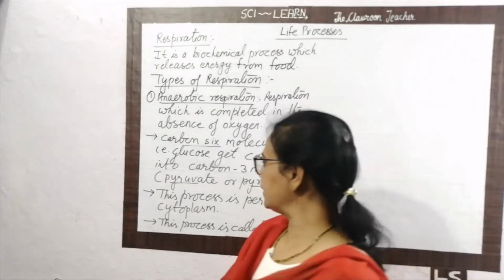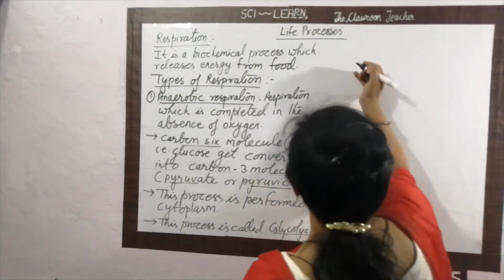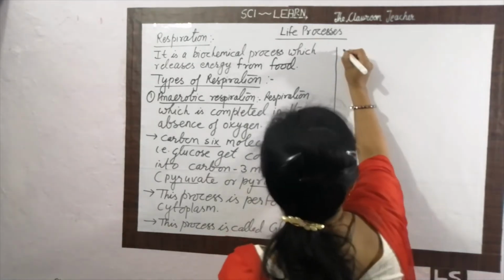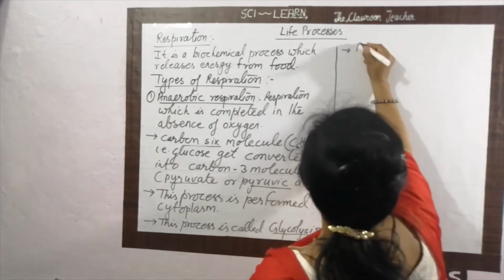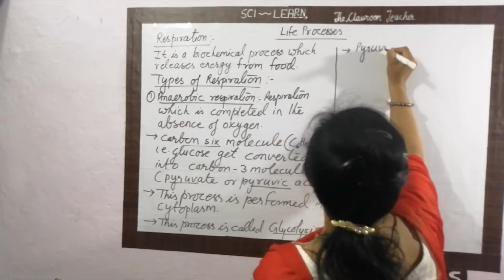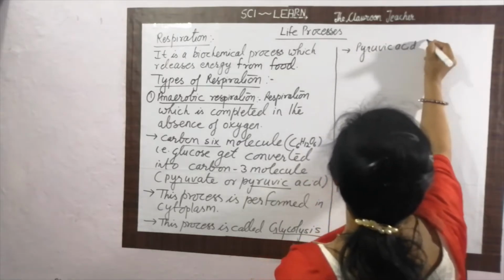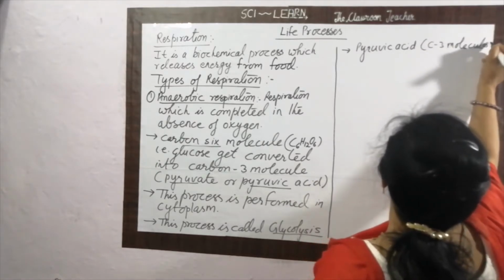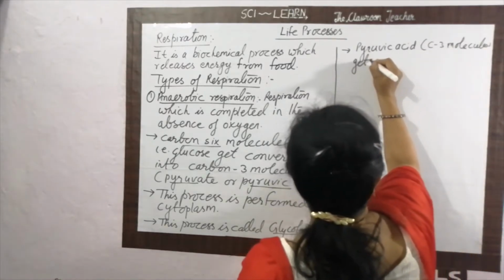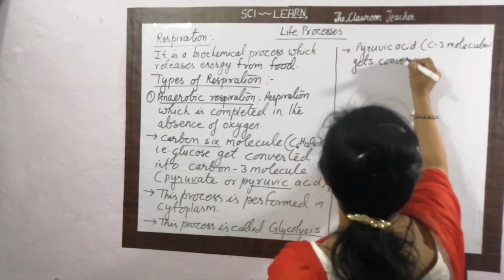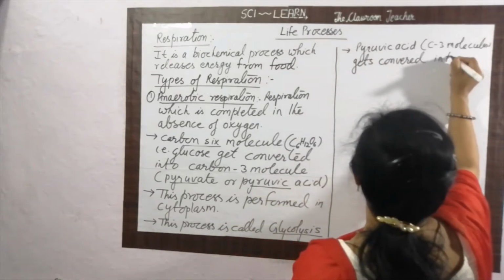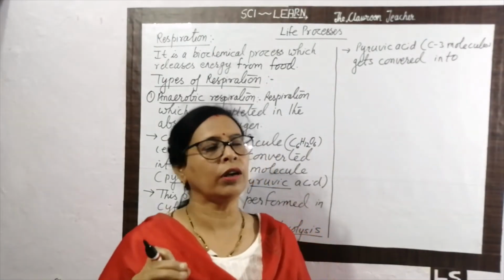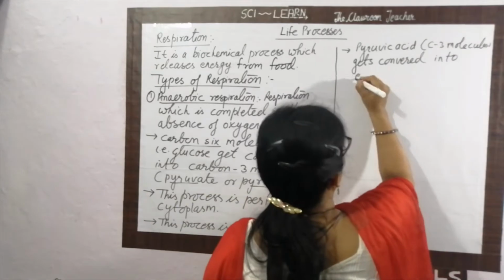And what happened in the next step? After this glycolysis, this pyruvic acid, that is the carbon 3 molecule, gets converted into 2 end products, ethanol and carbon dioxide.